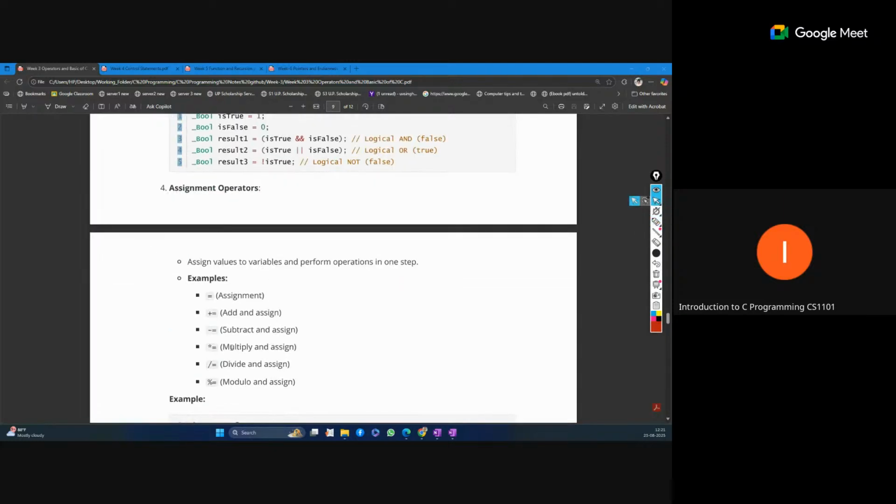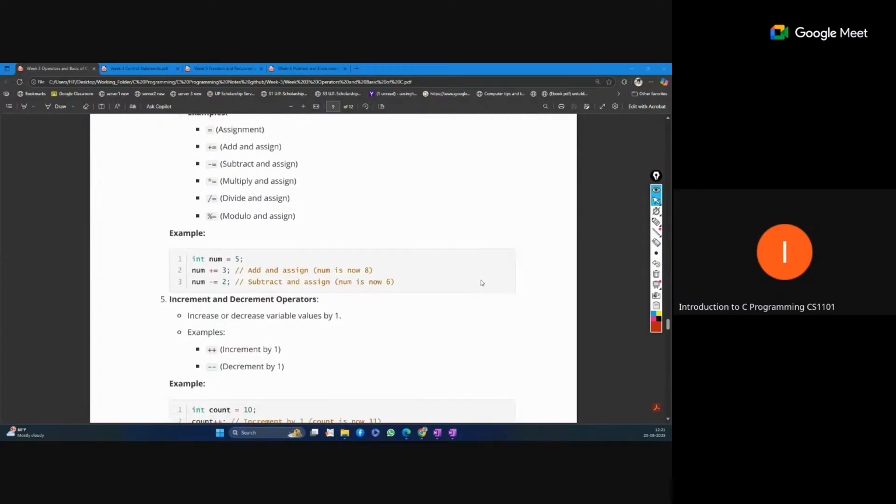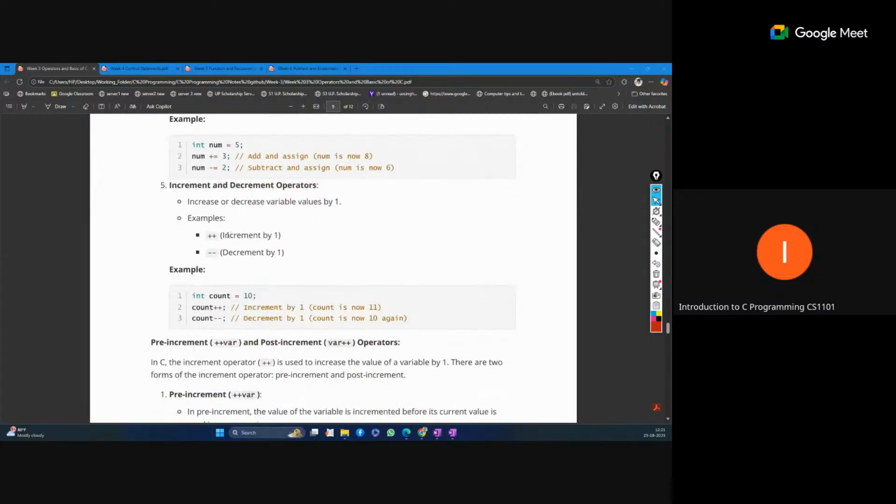Now let's move to the assignment operator. This is also easy. Assignment is just assigning a value. Suppose a equal to a plus 10, we can also write a plus equal to 10. This is just a shorthand. Plus, minus, multiplication, division, all are the same. So this is equivalent.